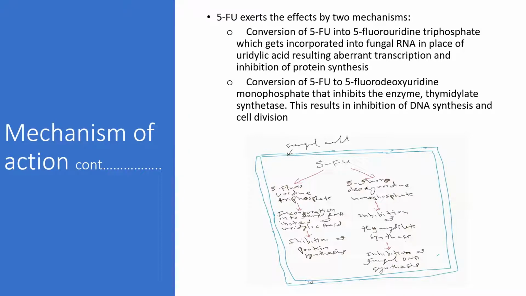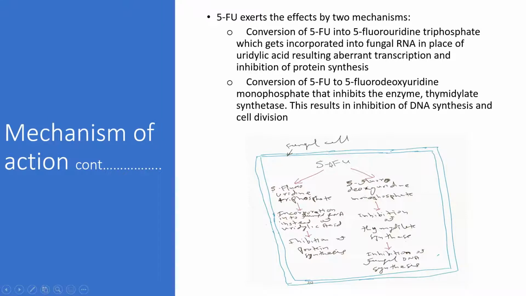Then 5-fluorouracil can also be converted to 5-fluorodeoxyuridine monophosphate. 5-fluorodeoxyuridine monophosphate can inhibit the DNA synthesis enzyme, thymidylate synthase. It inhibits the thymidylate synthase enzyme, which inhibits the fungal DNA synthesis. So that's what is explained in this picture.